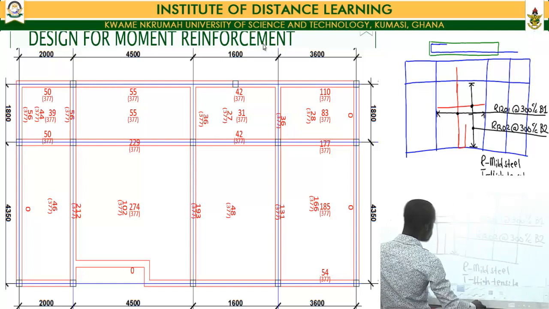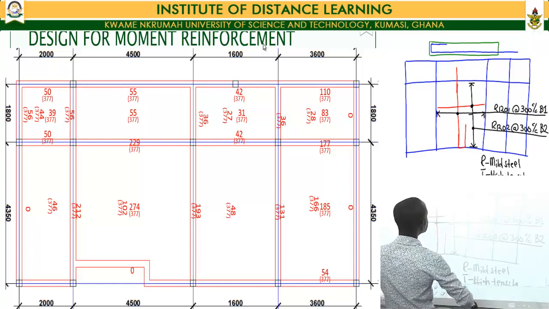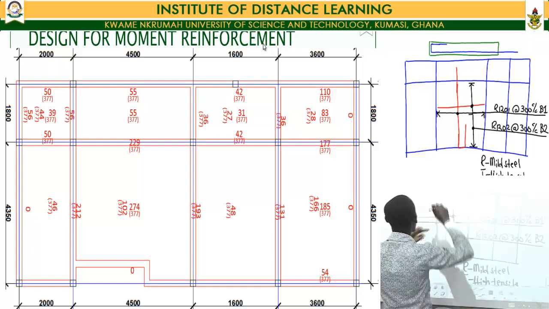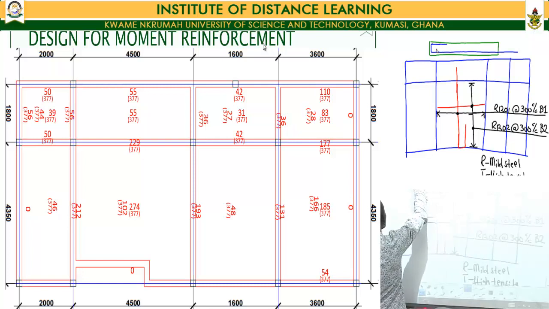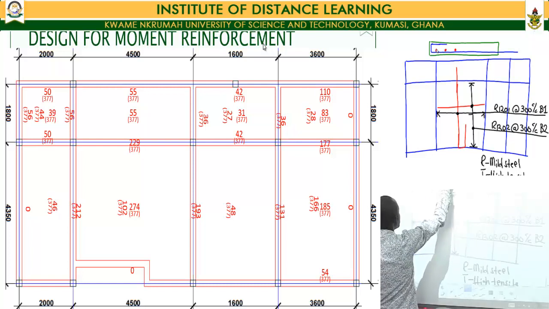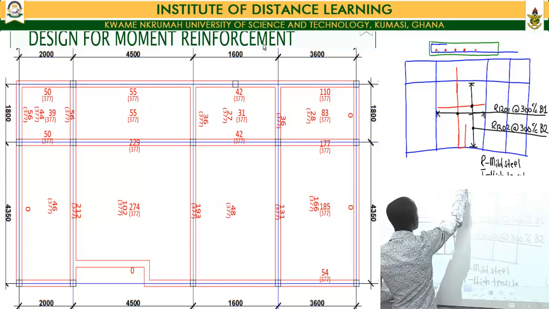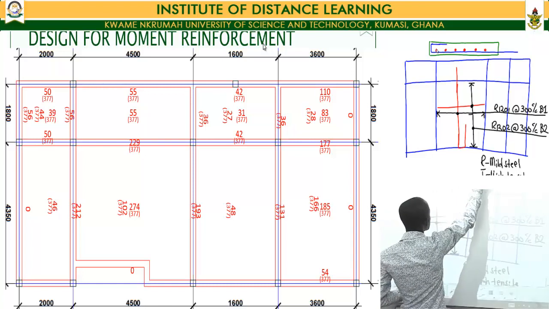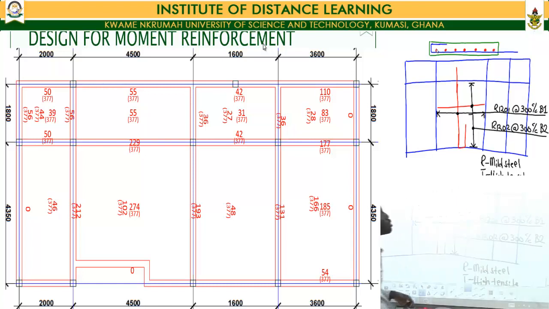So I have my B1 in blue, and my B2 are the ones that will lie on top of the B1 and are shown as red. So then these are the reinforcements that will occur at the mid-spans.